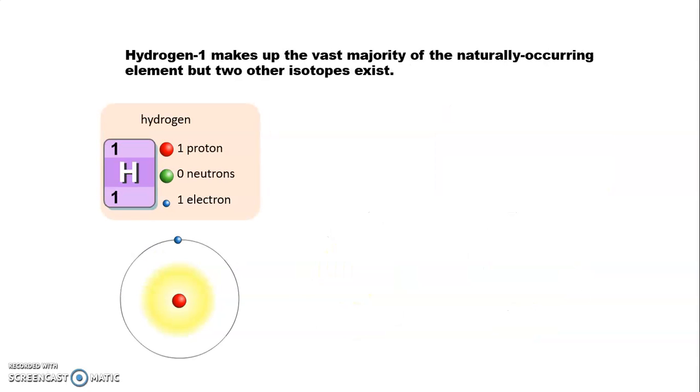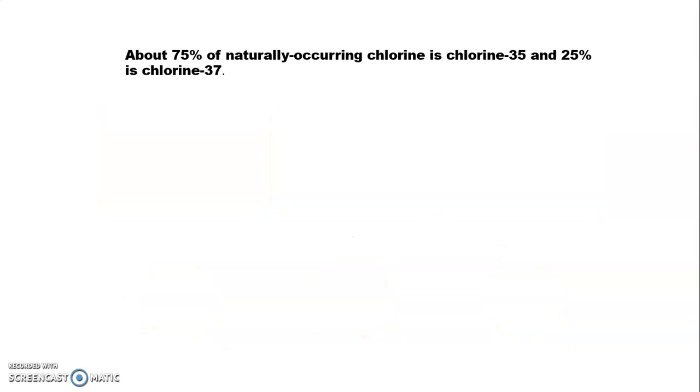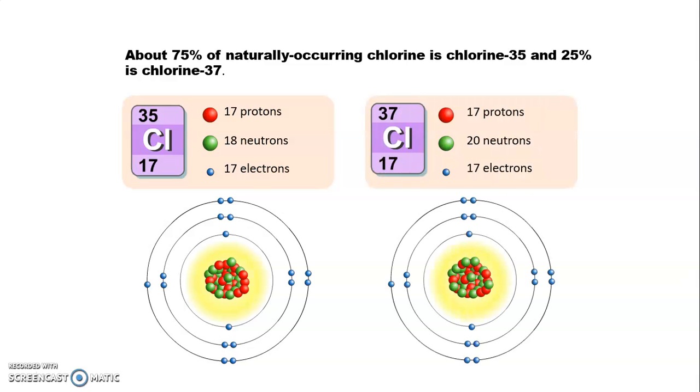Next we have isotopes of hydrogen. There are three isotopes of hydrogen: H-1, H-2, H-3. Hydrogen, deuterium, and tritium. Deuterium means heavy hydrogen, tritium is the other isotope of hydrogen, and hydrogen is the normal one. About 75% of naturally occurring chlorine is chlorine 35, and 25% is chlorine 37. There are two isotopes of chlorine, chlorine 35 and chlorine 37.